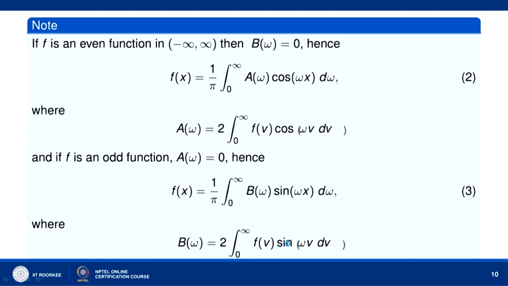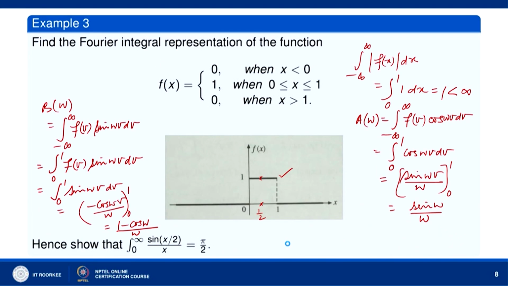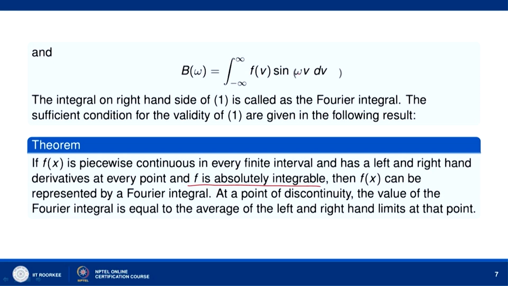Now, if f is an even function in the interval minus infinity to infinity, then you can see b(omega) will be equal to 0, because f is an even function and sin omega b is an odd function of b. So their product is an odd function, and therefore the integral over minus infinity to infinity of f(b) sin omega b db will be 0.